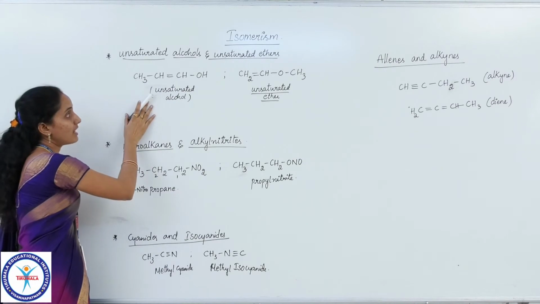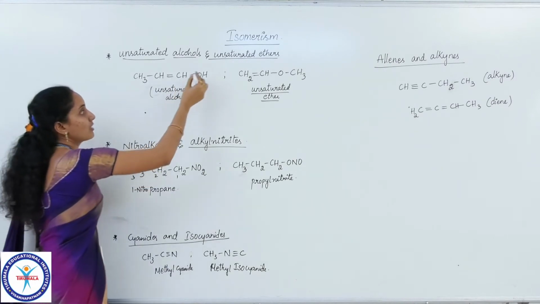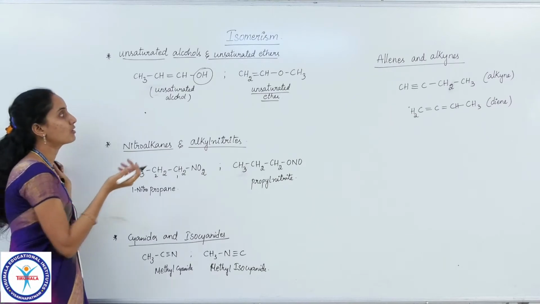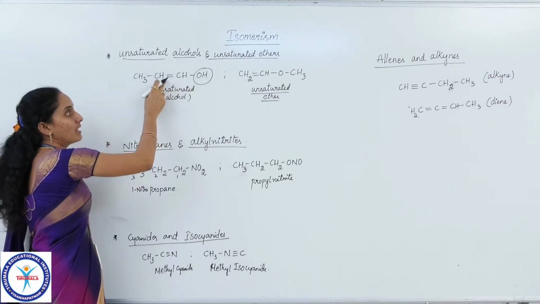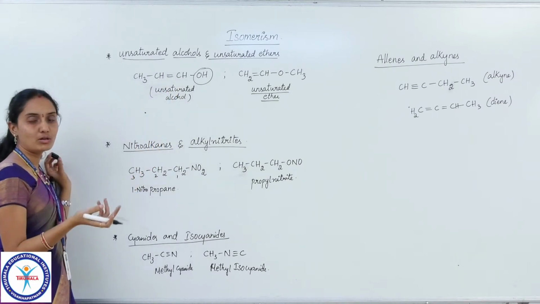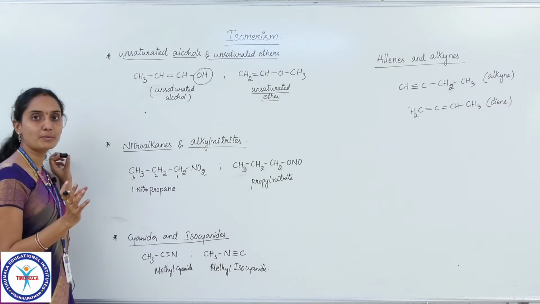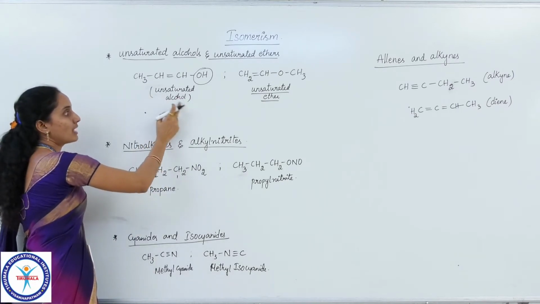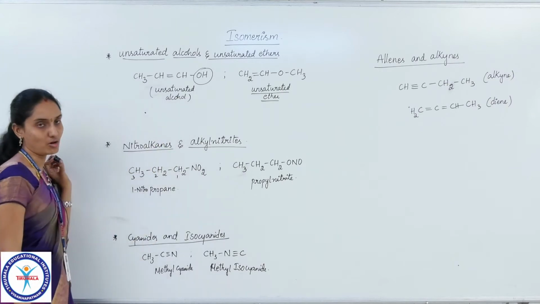If you observe this carbon compound, we have a functional group here, that is OH group. As OH group is alcohol group, it is an alcoholic compound. At the same time in the carbon chain we have a double bond. Presence of double bond or triple bond is called an unsaturation. Hence it is commonly called an unsaturated alcoholic compound.